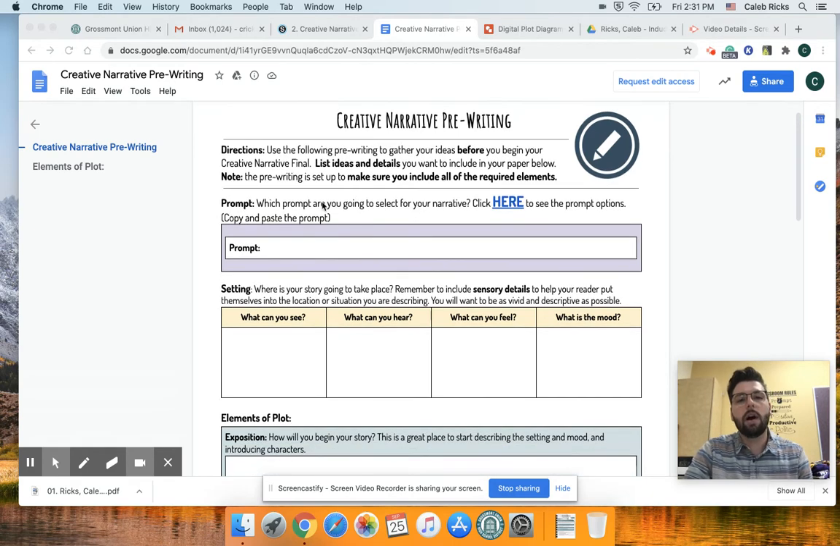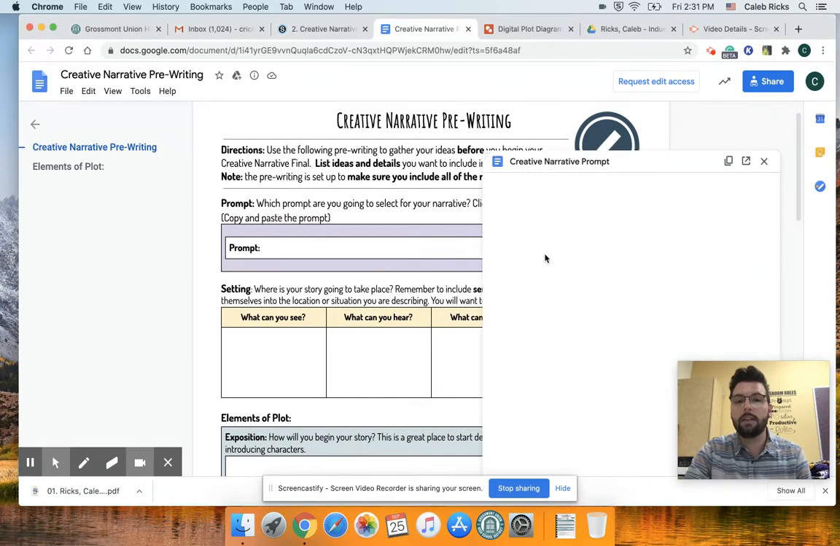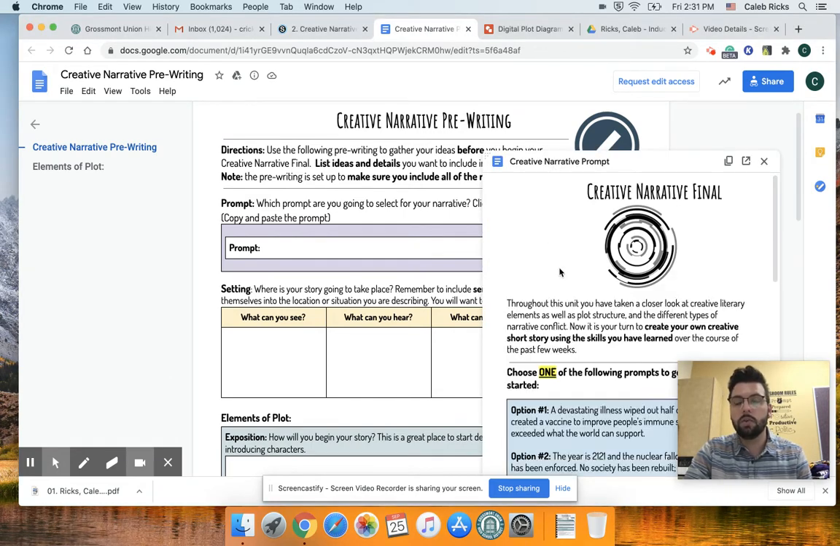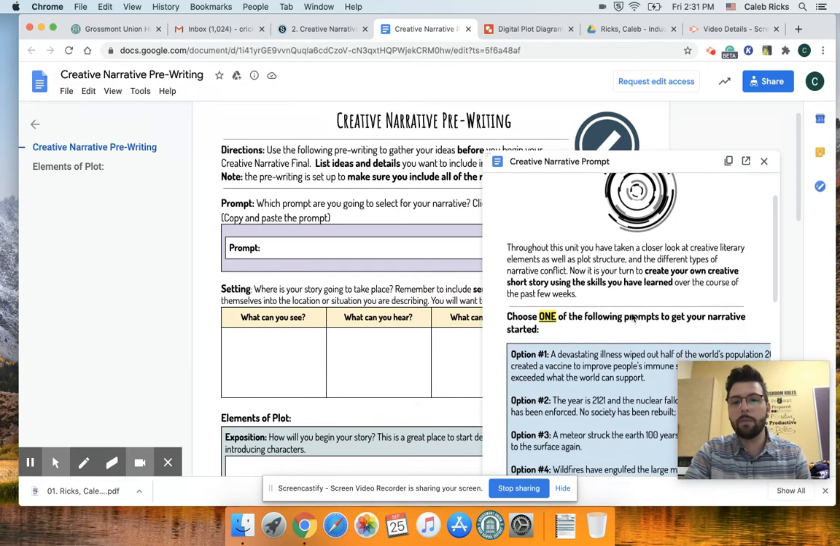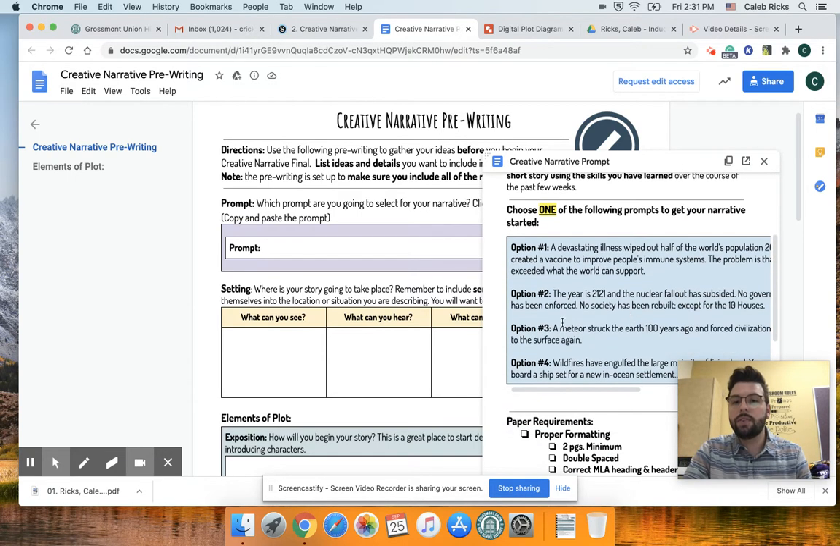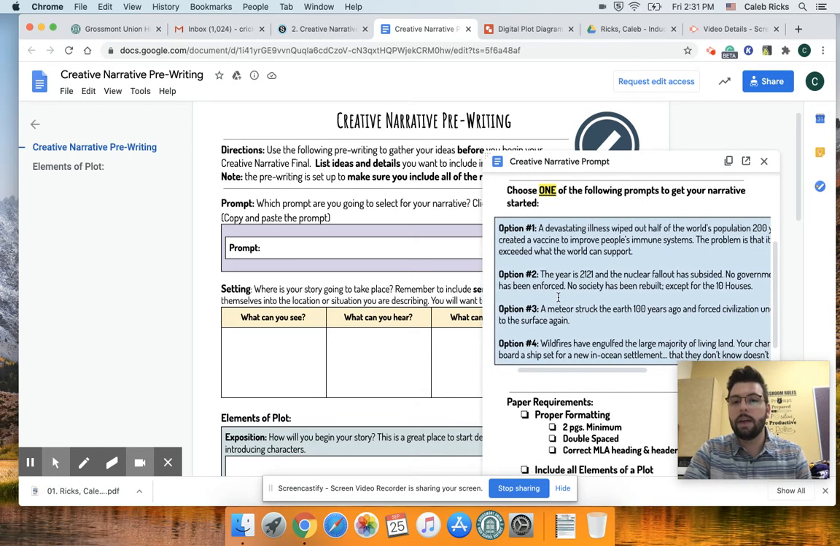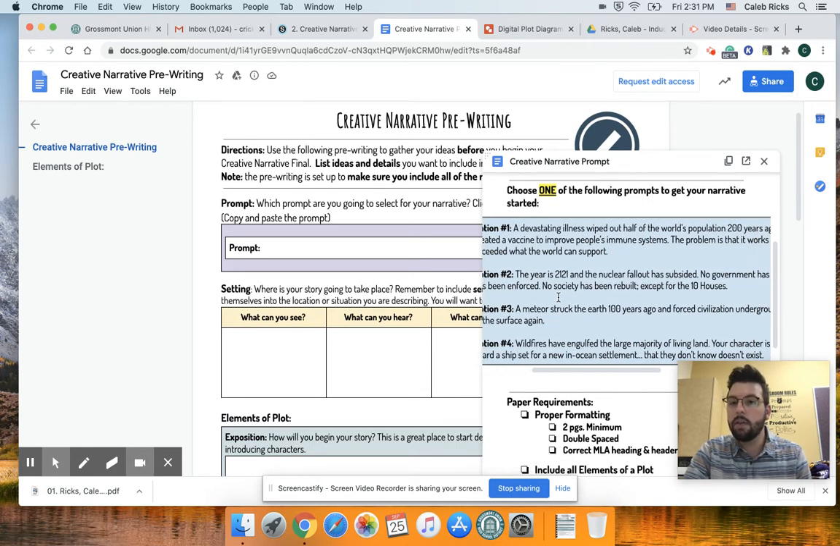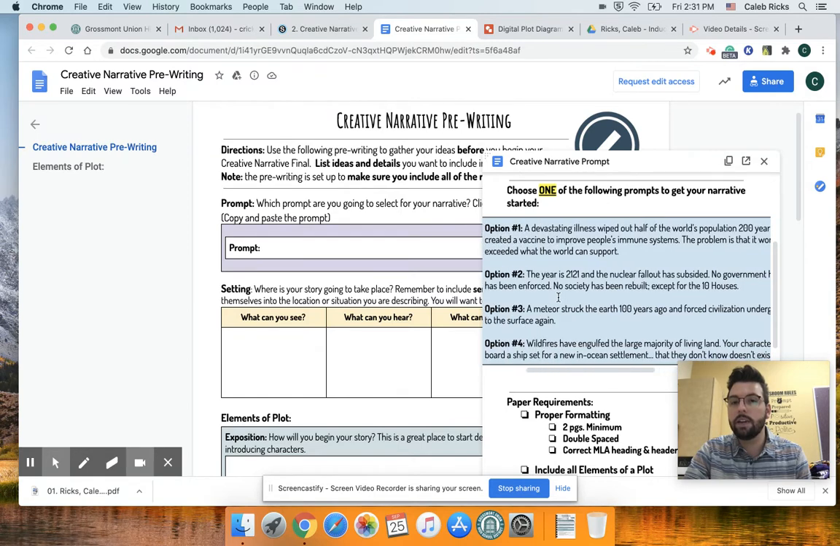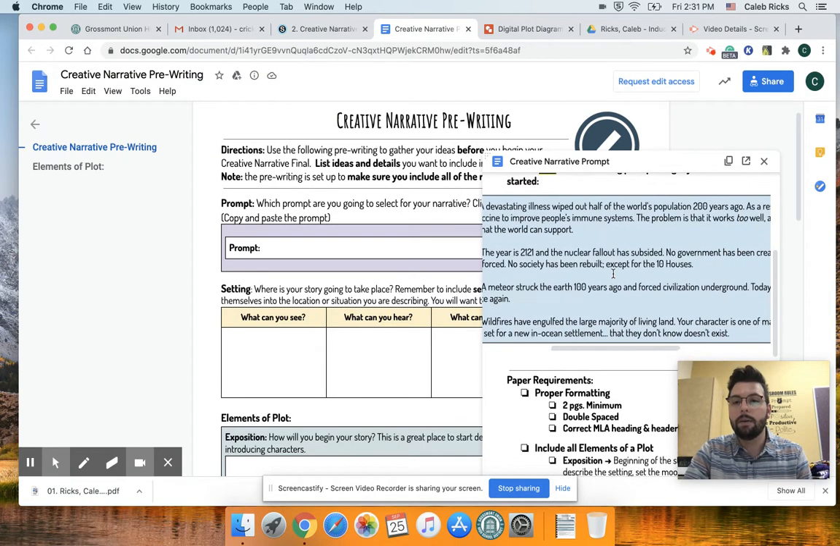Now let's start at the prompt. Which prompt are you going to select for your narrative? You're going to click on this link here. It's blue, and it's going to take you to a Google Doc. I just have it open as a preview here, but you'll see that there are multiple options for you to choose from, right? Some of them are about an illness that wiped out the world's population 200 years ago, and you're in the future, right?